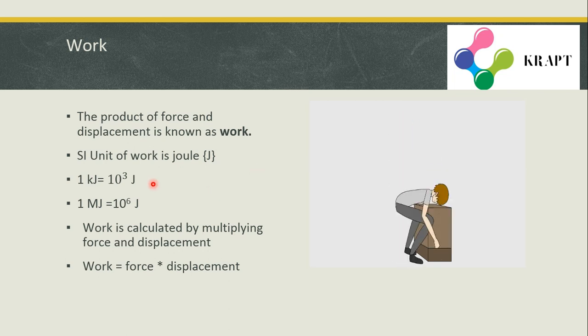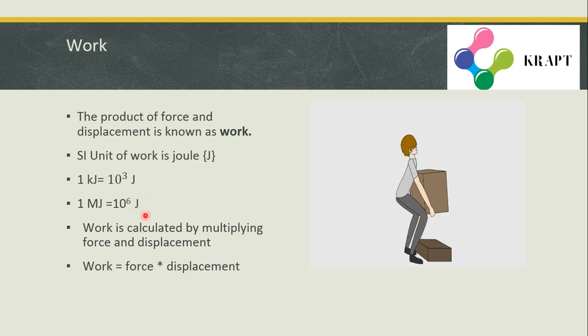So now let us see what is the SI unit of work. The SI unit of work is joule, and it is named after the famous scientist James Prescott Joule, and its symbol is capital J. Now let us see some other units of work. This is 1 kilojoule, and it is equal to 10 to the power of 3 joule. We know 1 kilo is 10 to the power of 3. And this is 1 megajoule, and it is 10 to the power of 6 joule. These are used for measuring high quantities of work performed by a train or some heavy vehicles like that.